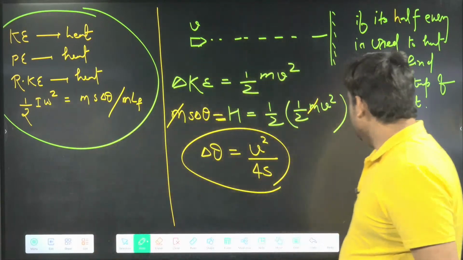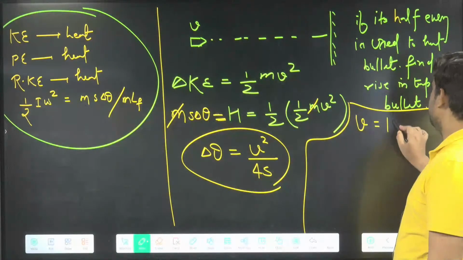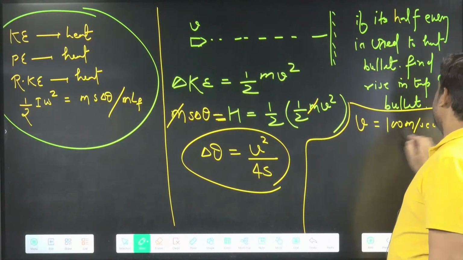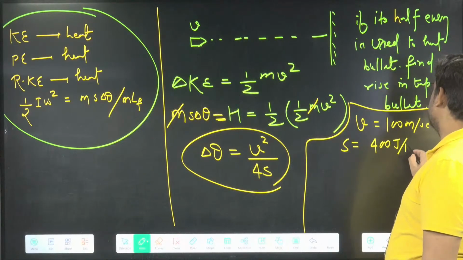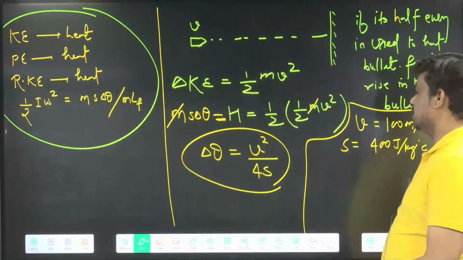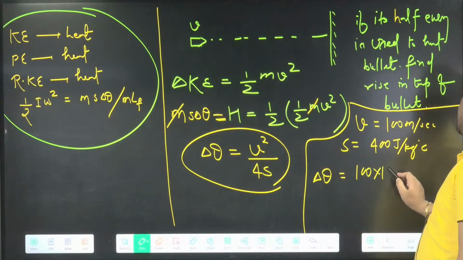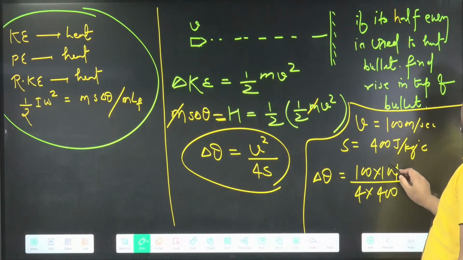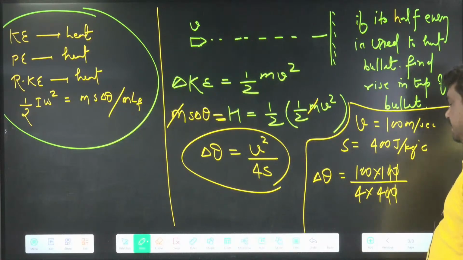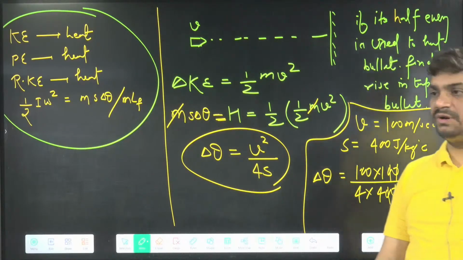Now if they are giving a numerical question also, then you can just put the value. Like I can say v equals, suppose, 100 meter per second. In specific heat they have given, suppose, 400 joule per kg degree Celsius. So you can just put the value, sir. Delta theta is going to be v square, means 100 into 100, divided by 4, and s is basically here 400, and then you can calculate: these two cancel, and this is 25 by 4, so 25 by 4 degree Celsius. Yes. Any problem here? Can we do like this?